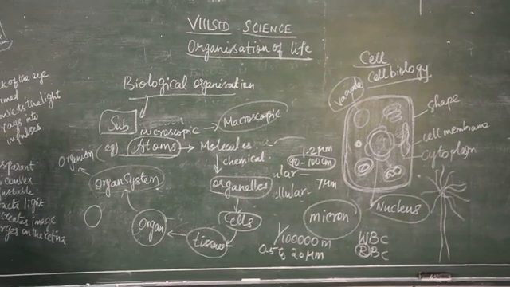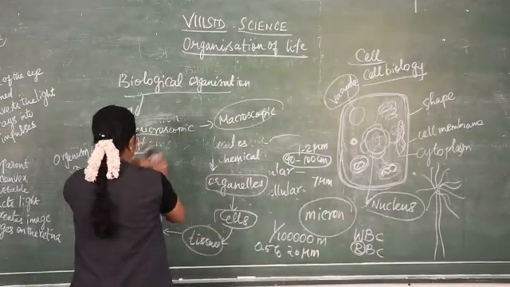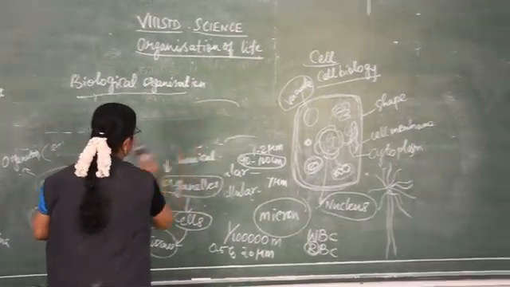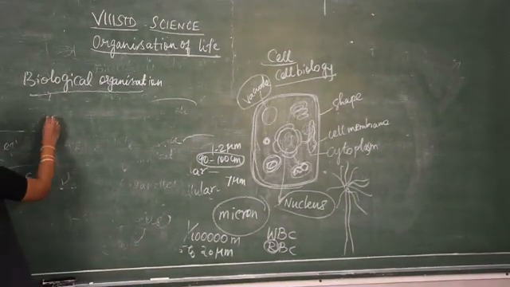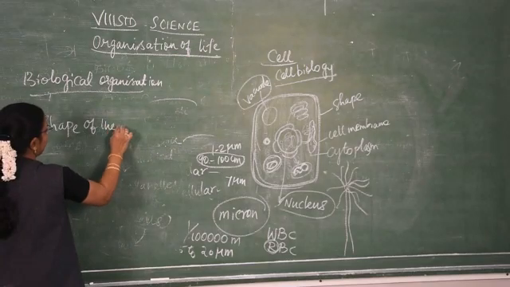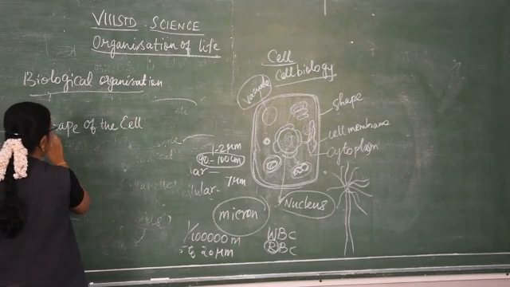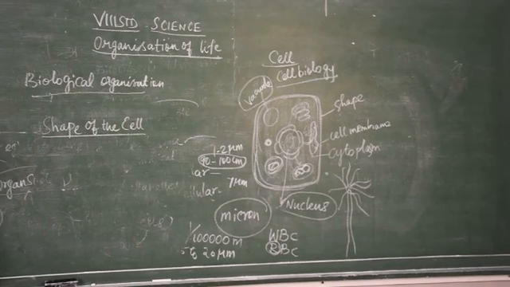Then we talk about the shape of the cell. So we have seen the size and the structure. Then we move on to the shape of the cell.